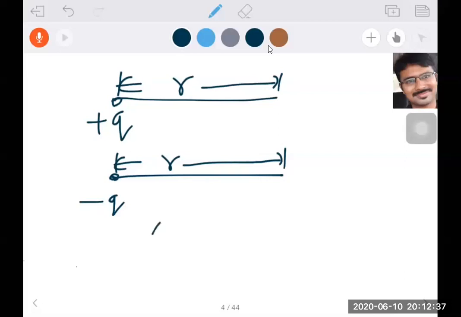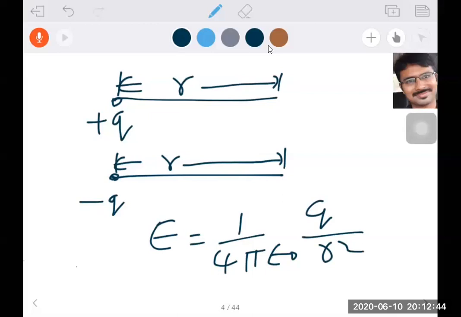In both situations, the formula is the same. E is equal to 1 by 4 pi epsilon naught Q by R square. This is the formula, whether you take the plus Q charge or the minus Q charge. The electric field intensity formula is the same. But the problem is here: we have to find the direction.